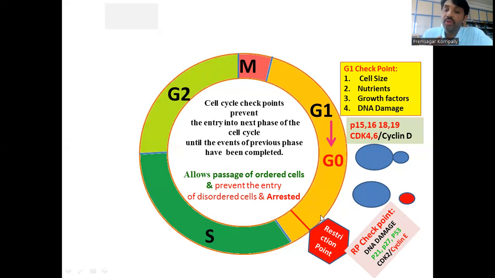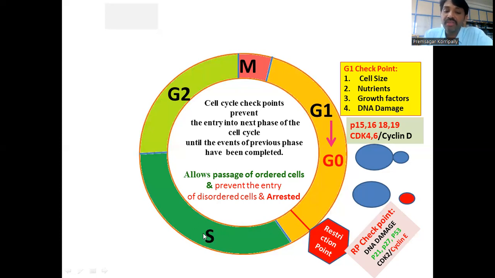The cell goes through whatever activities it has to perform before the synthesis of DNA. Once the DNA damage is repaired or copying of cell structure is over, the various proteins required for DNA synthesis are prepared. Then that cell enters from G1 to S phase.